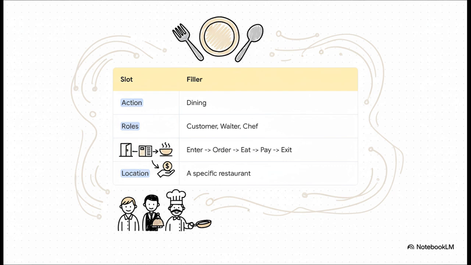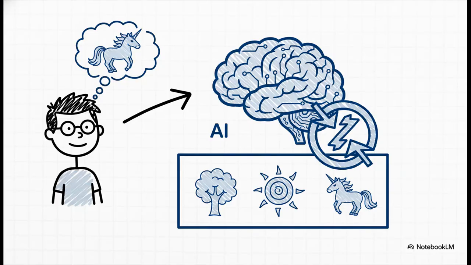Now here's the cool part. If you tell the AI that someone paid the bill, it can use this frame to guess, to infer that they must have already ordered and eaten. That's common sense, but for a machine. But of course, this opened up a whole new can of worms, a really tricky one.